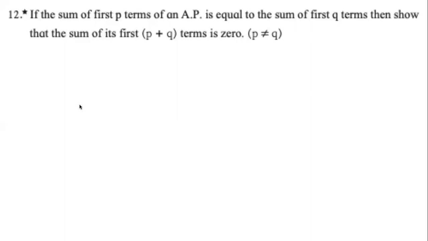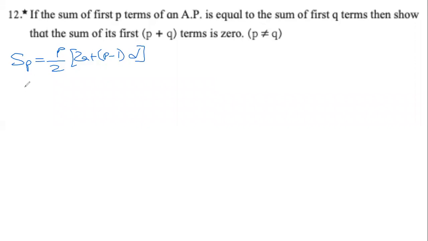Reading it, it seems scary, but nothing like that happens, it is very easy. Sum of first p terms, using the simple formula, the basic formula, we can write p by 2, 2a plus p minus 1 into d, where we are assuming that a is the first term and d is the common difference.